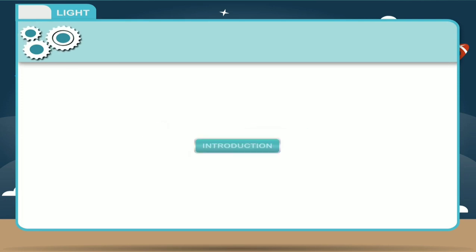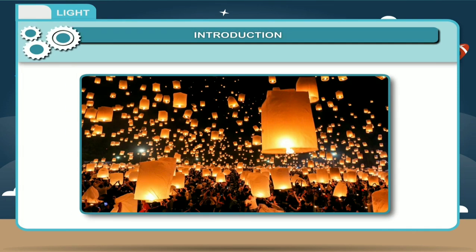We are starting chapter Light, Introduction. Light is a very essential and useful component of our life. It is a form of energy which enables us to see the beautiful and colorful world around which we live in.